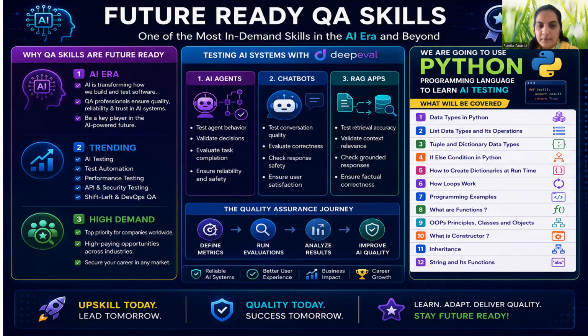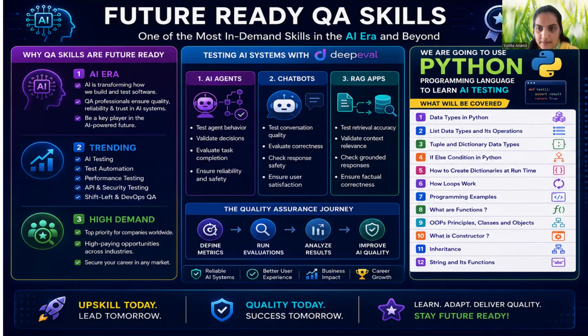We are going to see that in our upcoming videos. We are going to see whether they are defining the correct metrics and running the correct evaluations. We are going to use the word evaluation for testing our AI agents. So we are not going to use the word testing when we test the AI agents, the chatbots, or the AI applications. We are going to use the word evaluation.